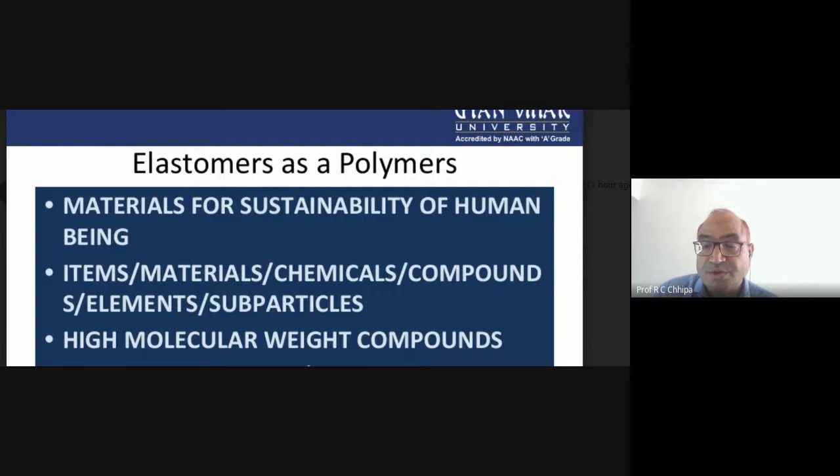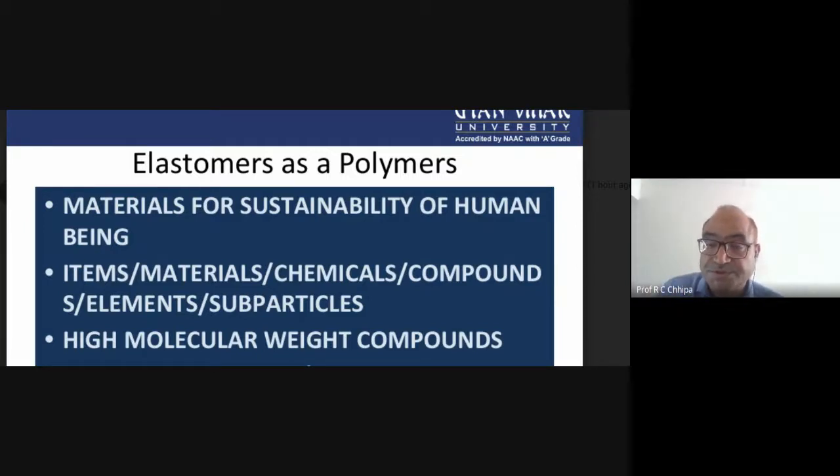One more thing is Teflon. Teflon is a high temperature resisting polymer, and this is also an example of an elastomer. So elastomers have a great role and significance in advanced technologies. Suppose we have the air jet fighters of the Indian Air Force; sealing materials are involved there also.